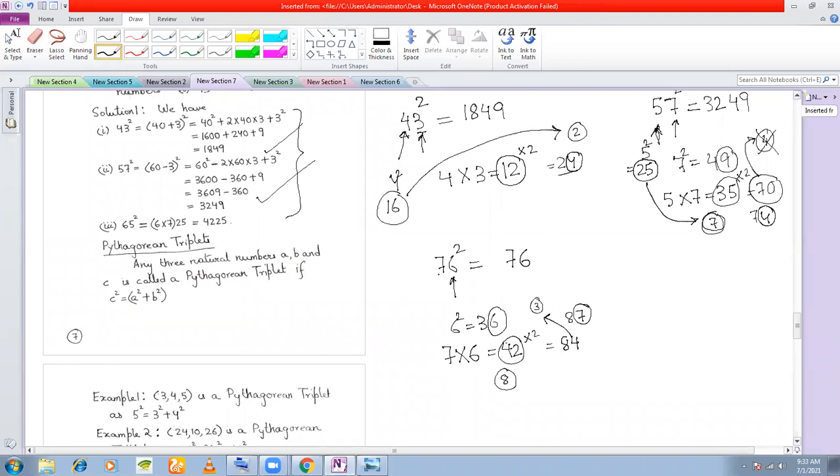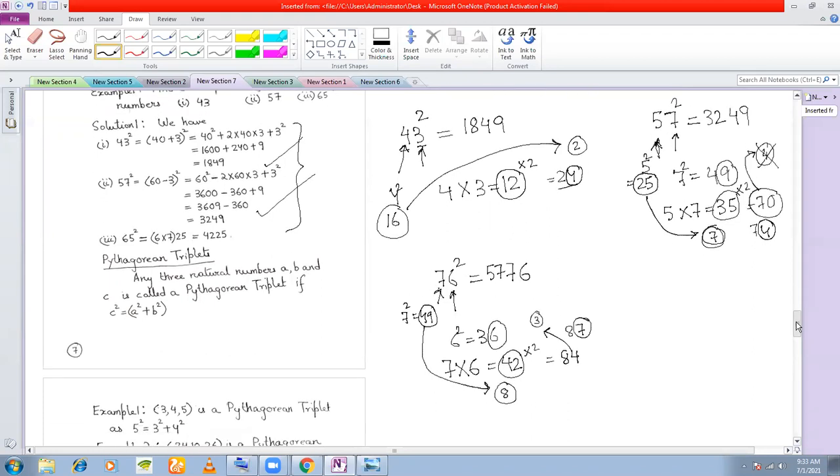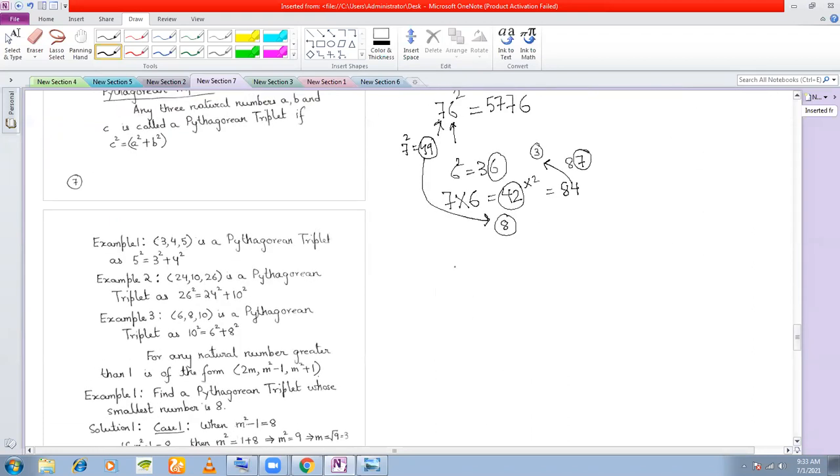Right? Now what you do? You have a 7 here. You square this. 7 square is equal to 49. Now 49 you add with the carry that you had earlier, 8. So 49 plus 8 is how much? 57. We write 57 here. So the square of 76 is 5776. Now, this shortcut method is only satisfied for 2-digit numbers. Now another shortcut is for numbers which end with 5.